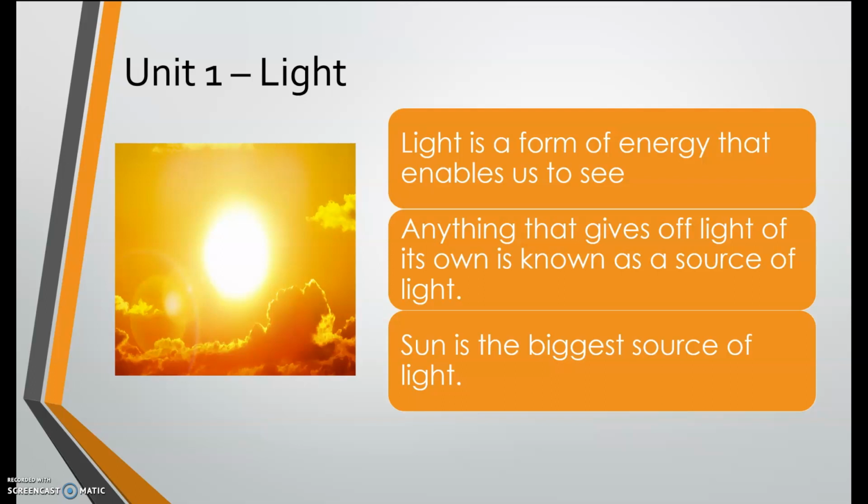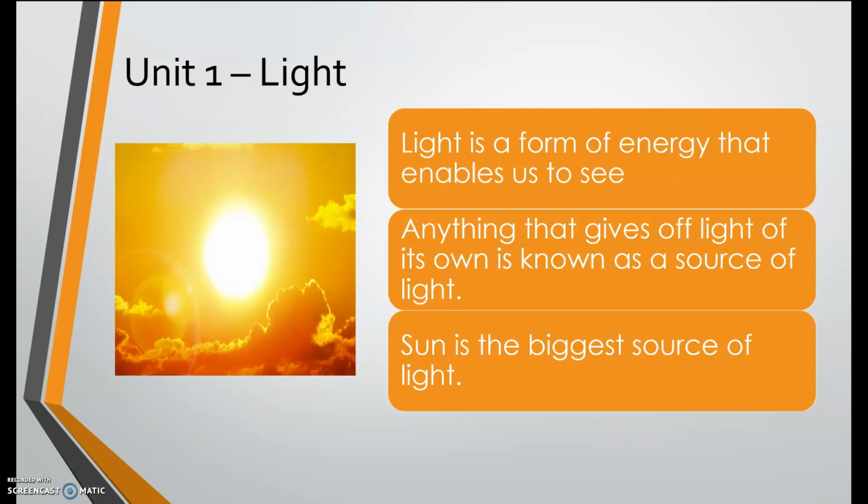Light is a form of energy that enables us to see. Your turn. Very good. So our example here is the sun. As you can see in the picture, the sun is producing light. Okay, so that light is a form of energy that enables us to see.